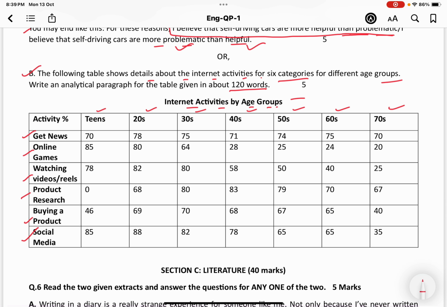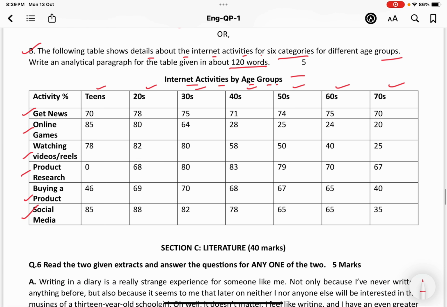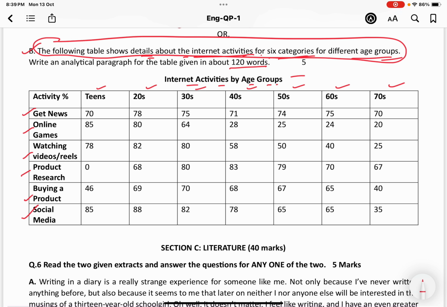So here what we are to do is write an analytical paragraph on the basis of this table. First of all, just try to analyze what actually the table is telling us. First of all, note down the main points: what is it? It is a table, and what is it showing? It is showing the details about internet activities. In how many categories? 6 categories and for different age groups. So our introductory line would be the same as given in the question.